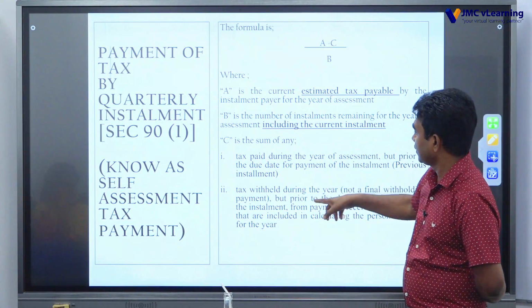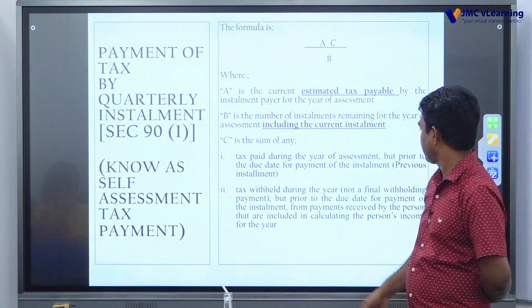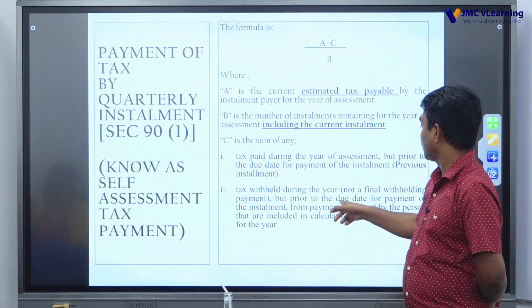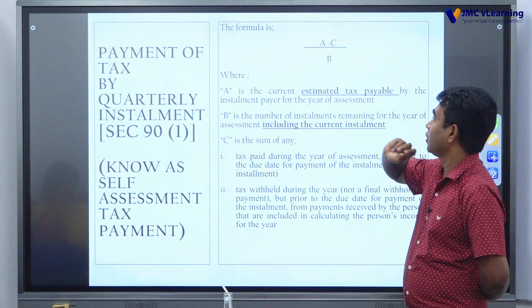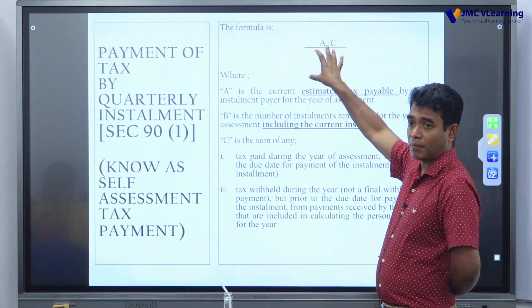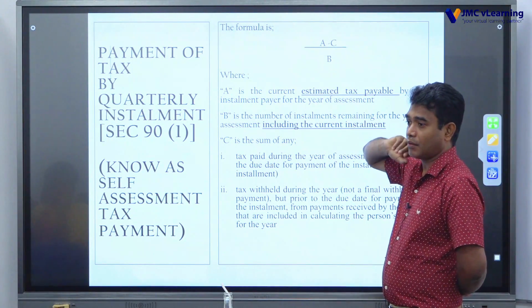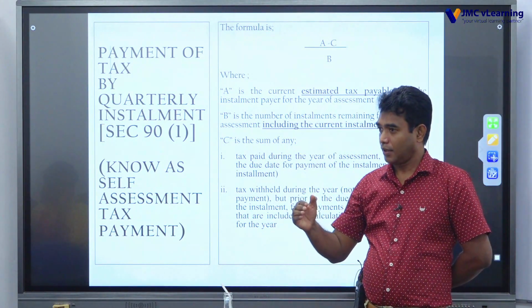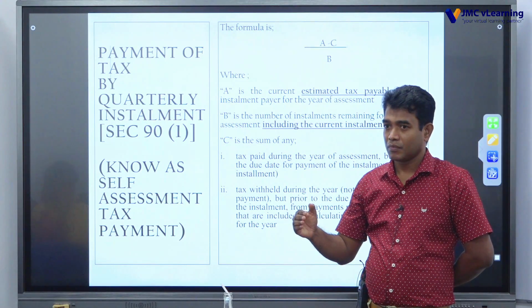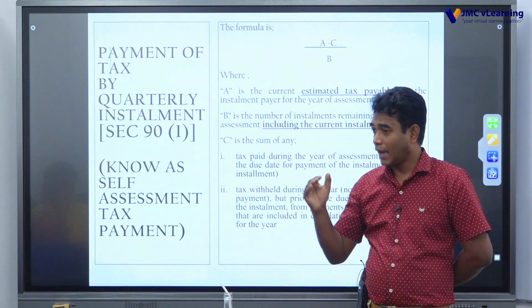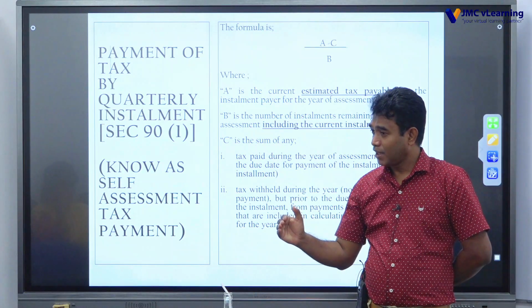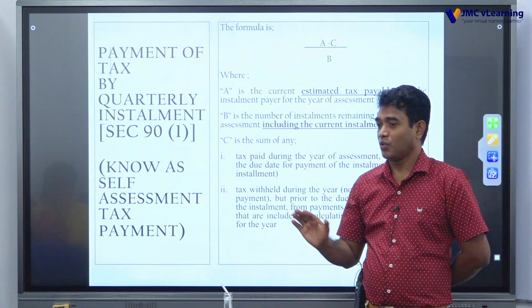Right? But here it says tax withheld during the year, but prior to the due date of the payment. Okay? Therefore, if I put my employment income and work out this thing, and I take the total gross earning for the whole year, and I have to work out the tax liability for the whole year, and deduct the APIT deducted up to now, not for the balance period.